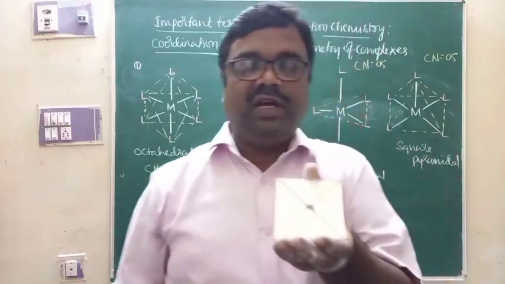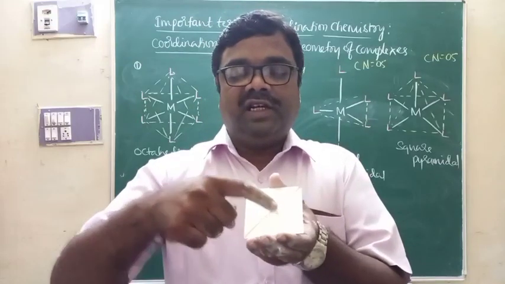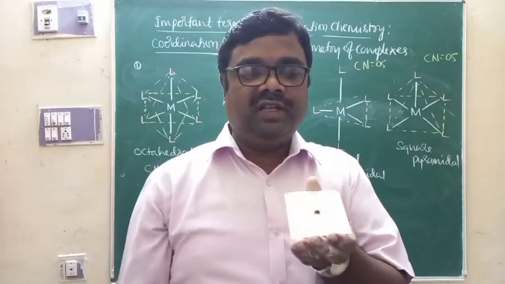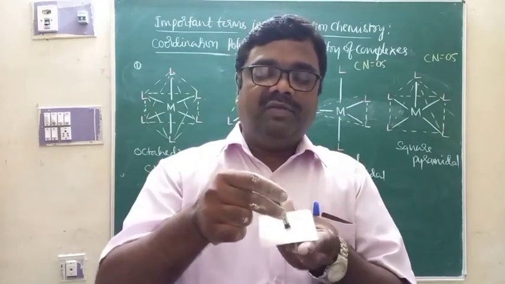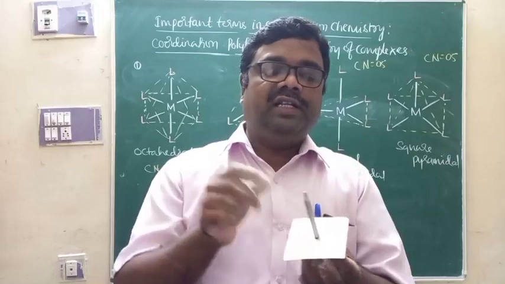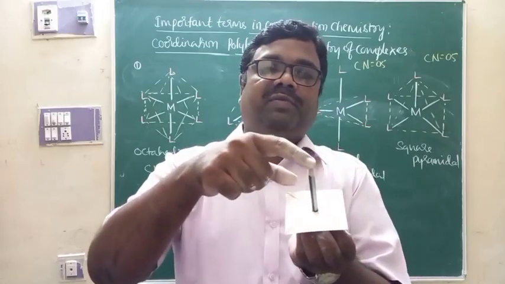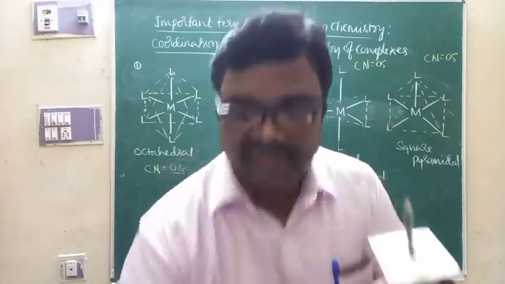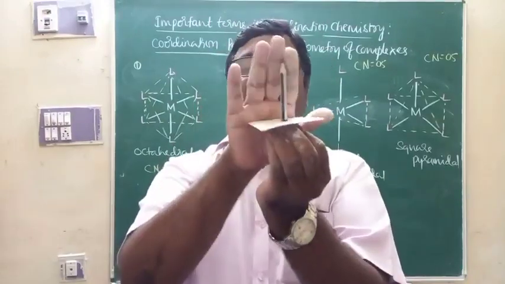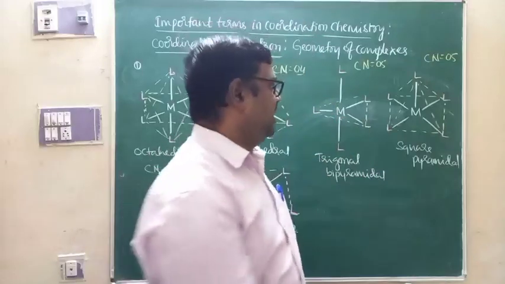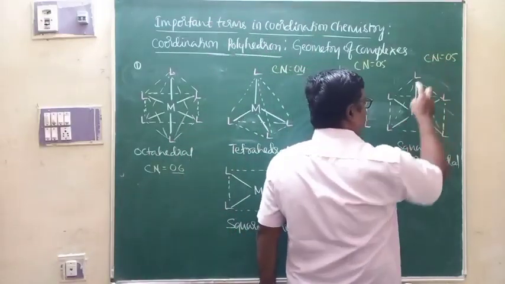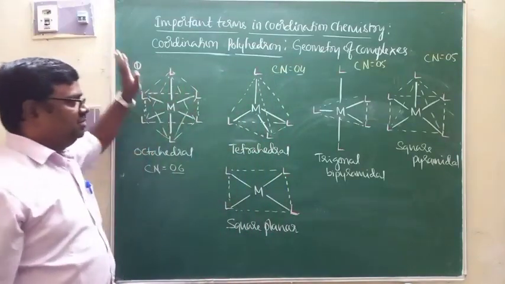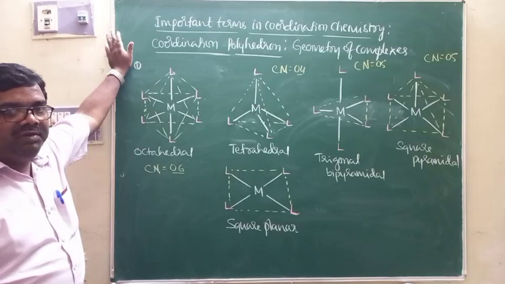This is square planar. The central metal ion is attached to 4 ligands through coordinate bonds. And if the metal atom is attached to one more ligand, that will be above the plane. This is a square, and of course there is 1 pyramid. If the coordination number is 5, this is what we call square pyramid. So if the coordination number is 5, the other possible geometry is square pyramid. And of course these are the possible polyhedra for the complexes.